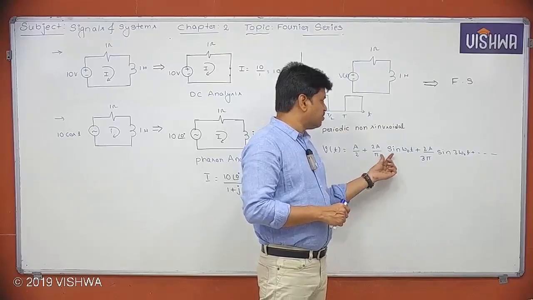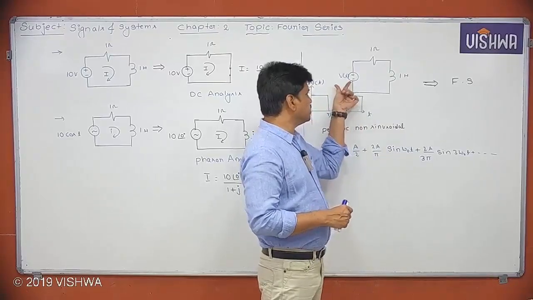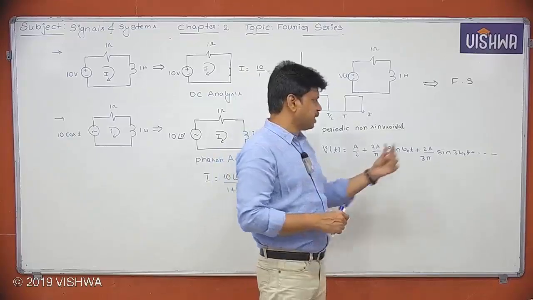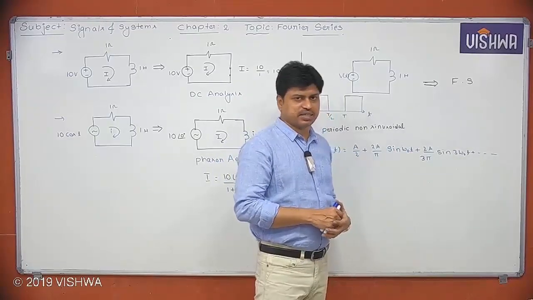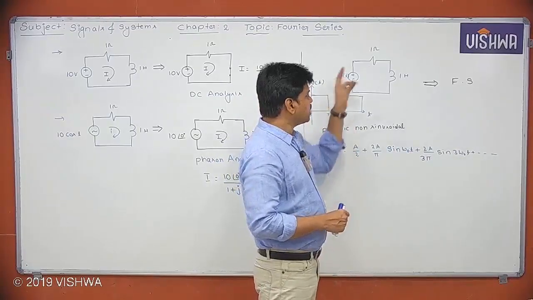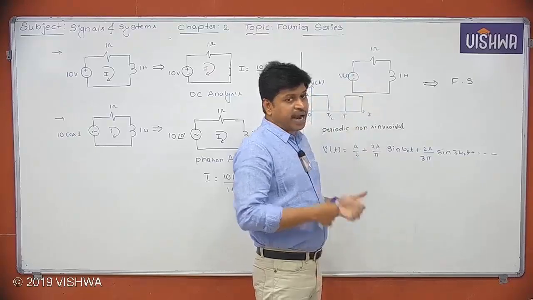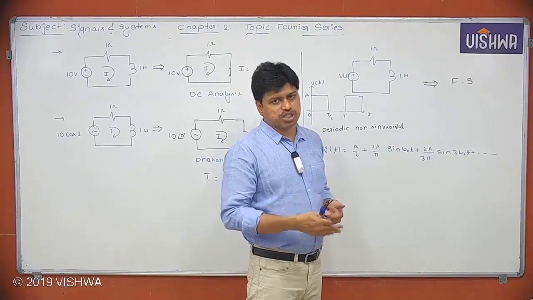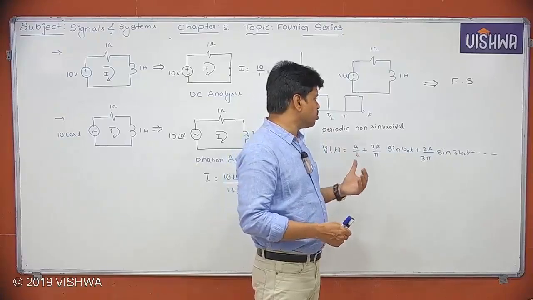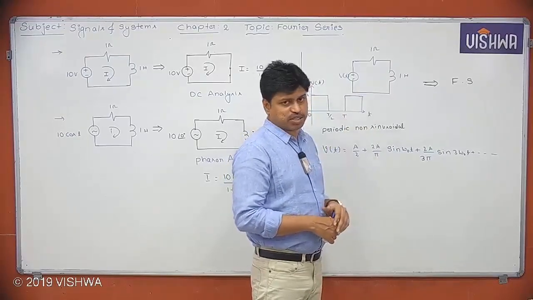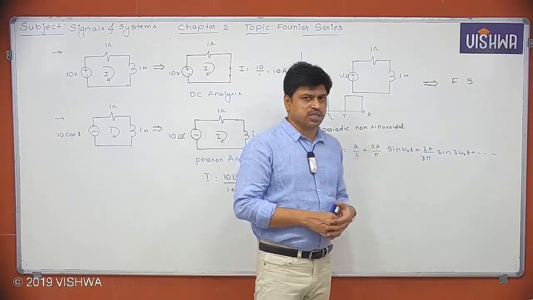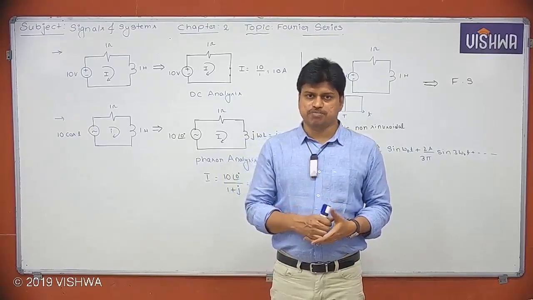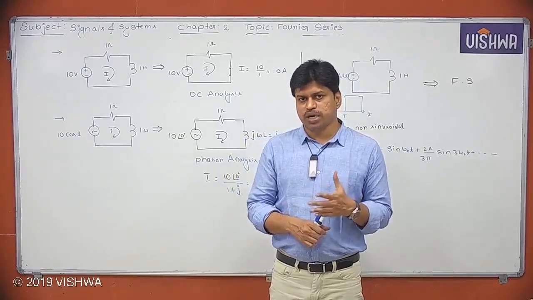Next, I can apply this signal here, then we can get a current by using the phasor analysis. I can apply the next signal, and the next signal like that. So I can get some responses here and I can add those responses by applying the principle called superposition. By applying the superposition, I can find the total response by adding all the responses. So this is where the Fourier series has very much application. I hope you understood what I'm trying to do.